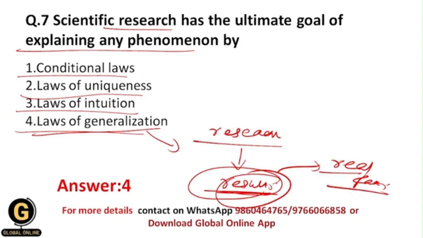Okay, and this is the most important thing, and that's why scientific research has the ultimate goal to explain any kind of phenomenon by these laws of generalization. All of you getting? For example, I can give you an example. We have a target population, but it is impossible to study all of this target population because the number of participants will be very large, and it is impossible to deal with all of them.